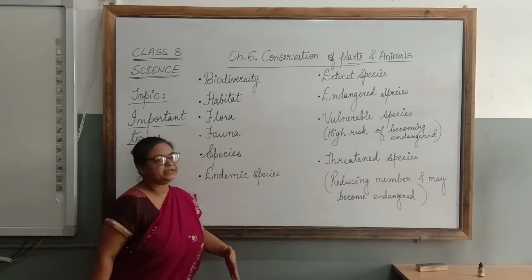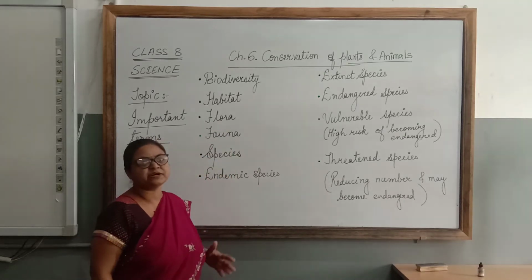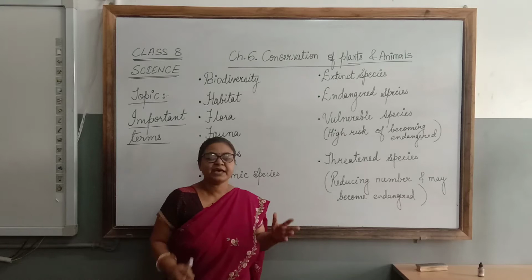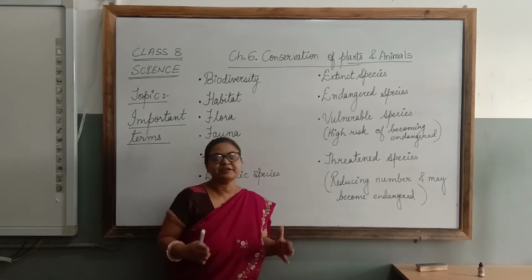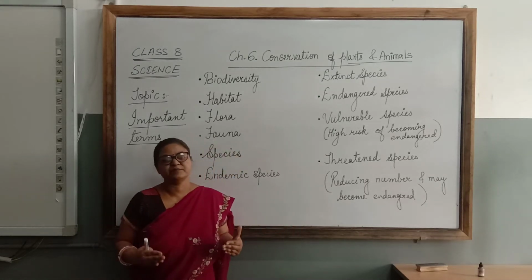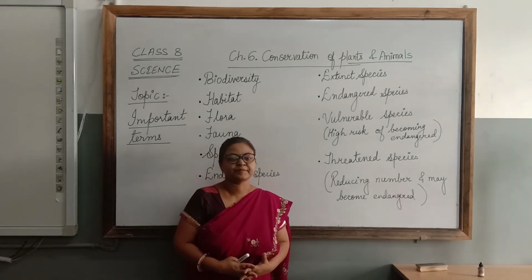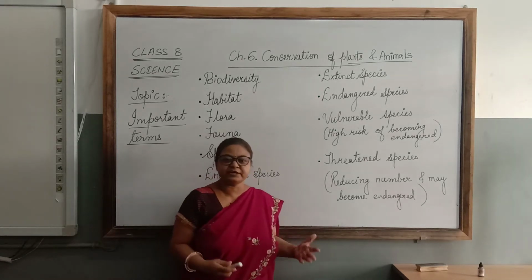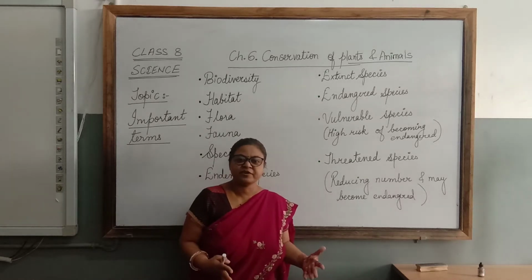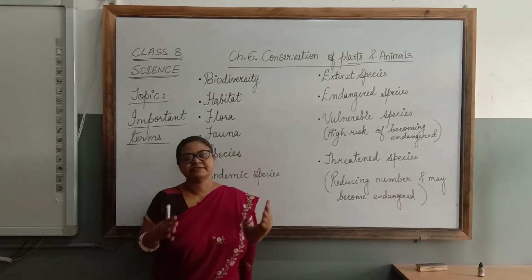Second is habitat. We have studied this word before also in class 6. Habitat means the natural environment where a plant or animal lives or is found in nature, where it can obtain its food, where it is safe and can exist.